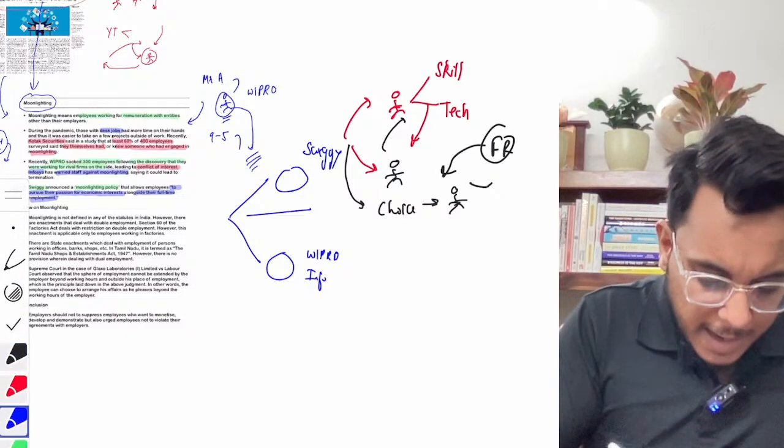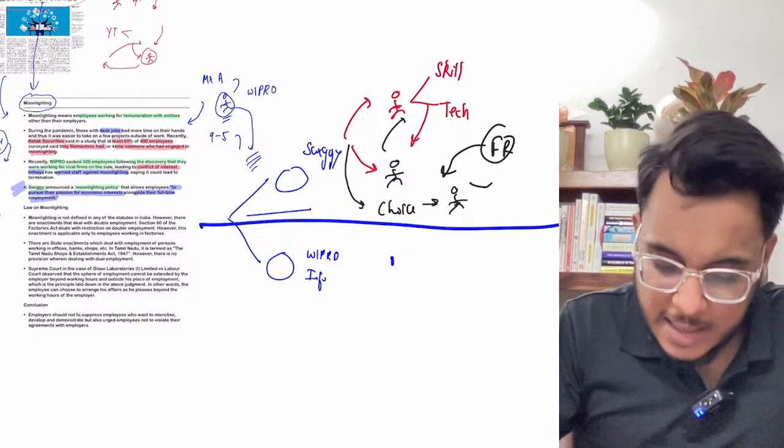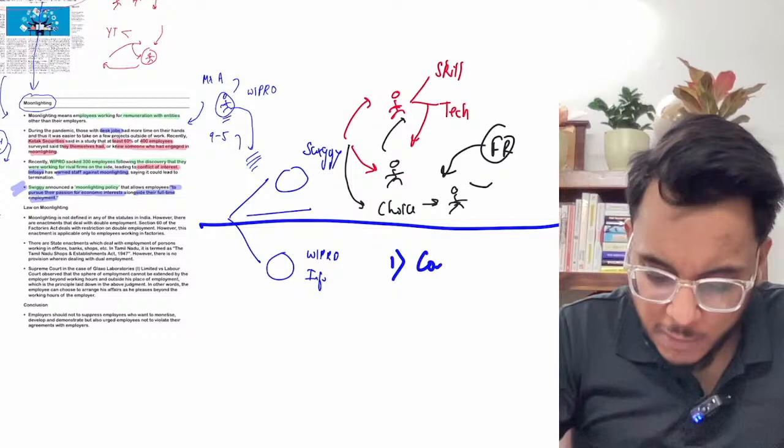Okay, but on another hand, there are criticisms which say that moonlighting is not correct. Number one, it is being said that it leads to a conflict of interest.